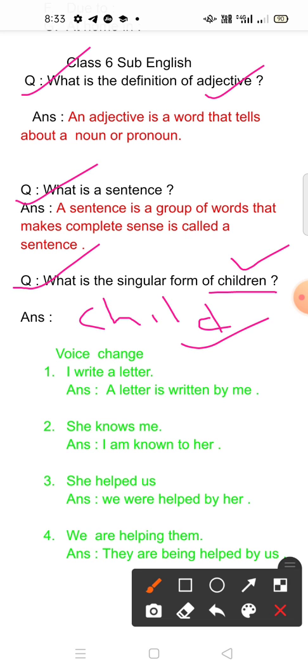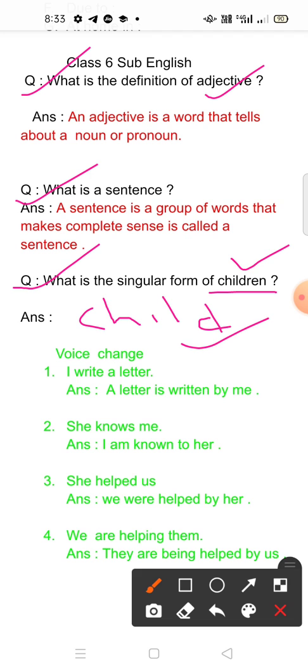Here I forgot to write the answer, so I have written child. What is the singular form of children? Child. Its answer will be child. What is the definition of adjective? You know very well. What is a sentence? What is the singular form of children?